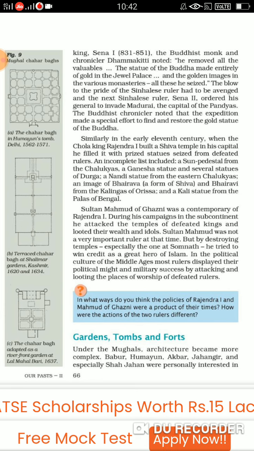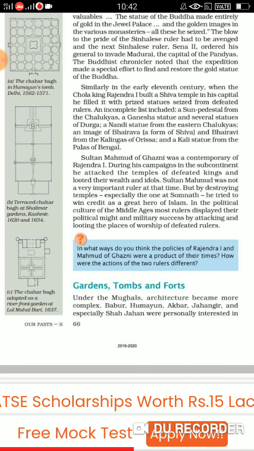Image of Bhairava, Bhairavi, that is Shiva Parvati, was seized when they defeated the Kalingas in Orissa, and then the Kali statue from the Palas of Bengal. So this way, the temple was demonstrating the power of this king Rajendra I.